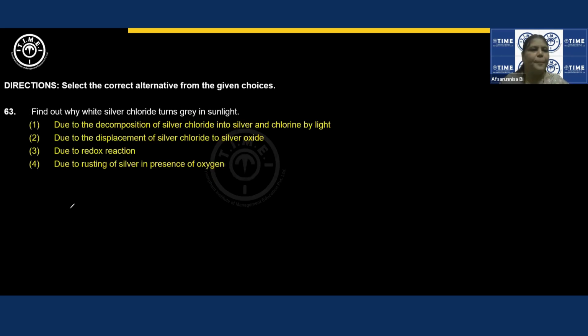Next question. Find out why silver chloride turns gray in sunlight. Any silver halide compounds in the presence of sunlight undergo a decomposition reaction. Suppose I take silver chloride in the presence of UV light, it gives silver plus chlorine.